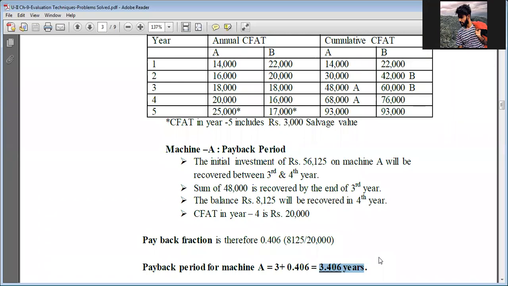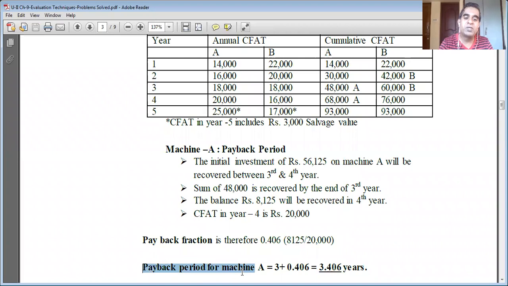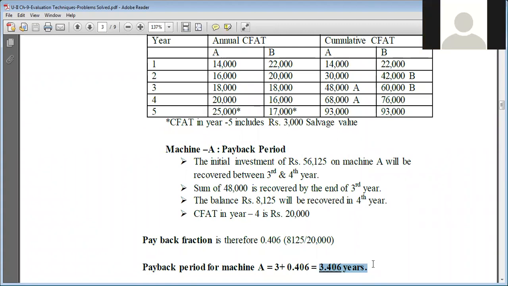Question is, when I say the payback period of machine A is 3.406 years, what does it mean? How would you put it in other words? So it will require 3.406 years to repay the initial investment. Very good, Shiva Kumar. Please give a big round of applause to Shiva Kumar.